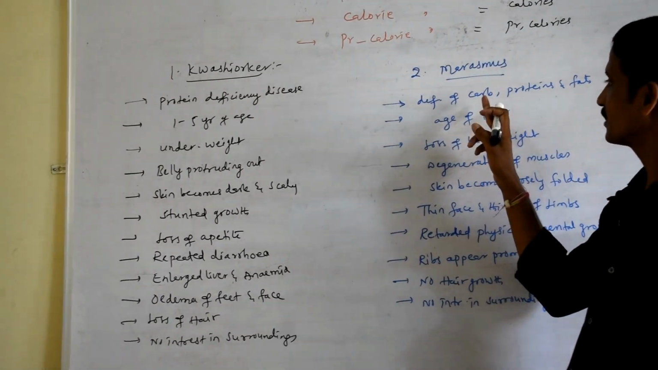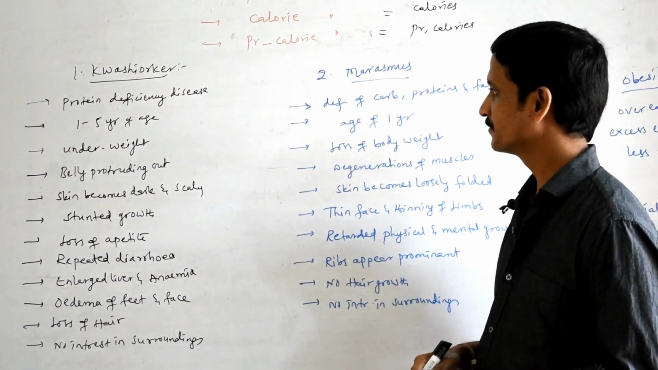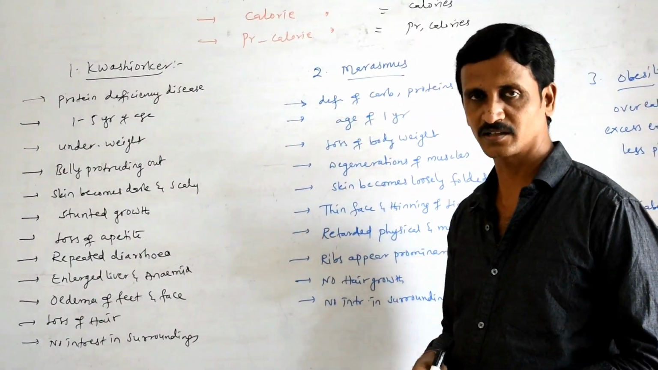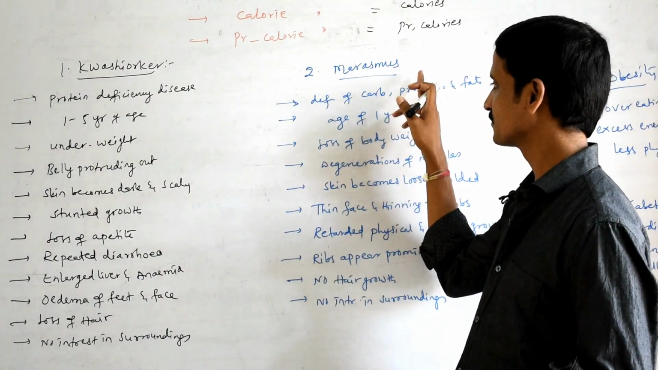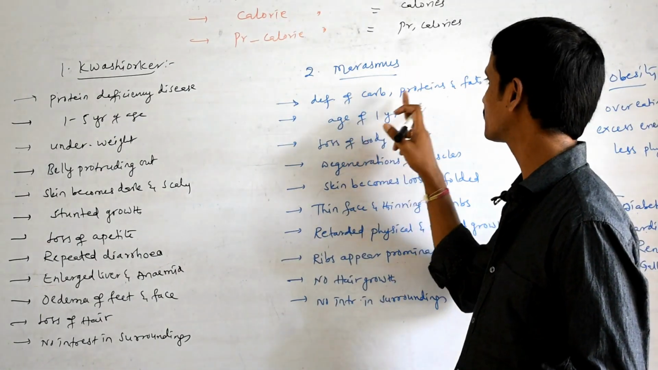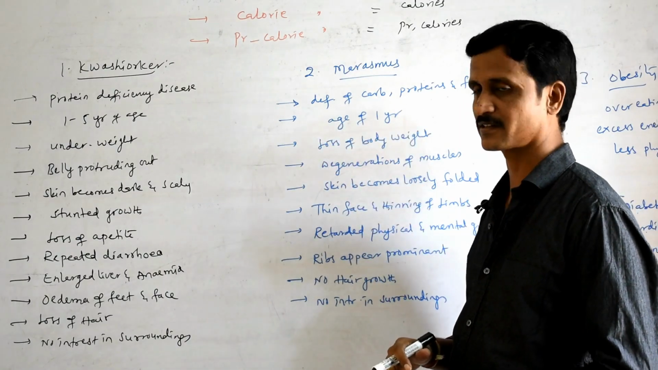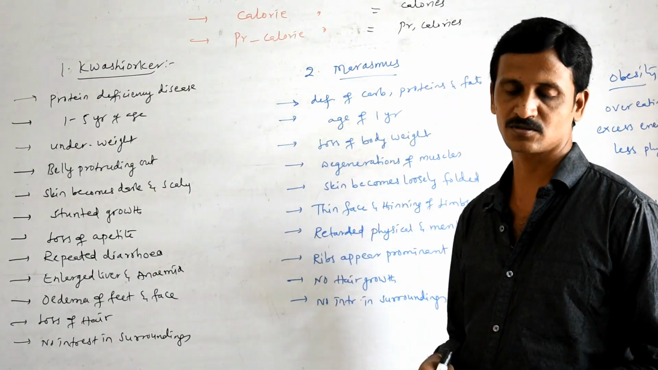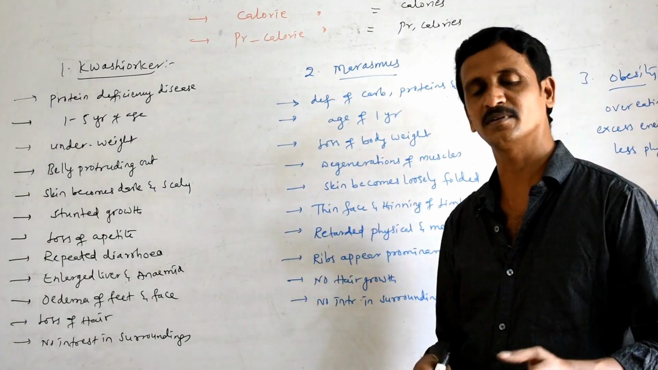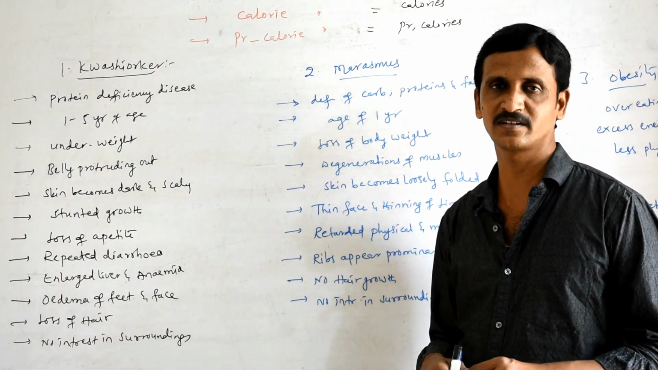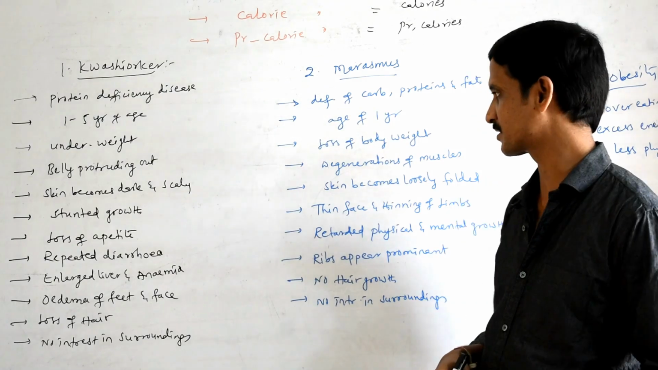Okay. Next, marasmus. Marasmus is a protein calorie deficiency disorder, which is deficient of carbohydrates, proteins and fats, commonly seen in the age group of around 1 year. Here also the condition is similar. When mother stops her breastfeeding, the child is suffering with this particular disorder.